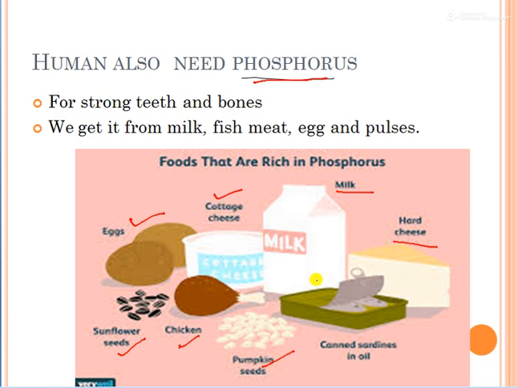From all these kinds of things we can get phosphorus, and we can add this phosphorus nutrition into our body. This phosphorus is very necessary for the growth of teeth and bones. If we do not take it, our teeth may not be strong, or they may get damaged. So for strong teeth you need phosphorus. So add this one. If you are not eating any of these, start eating so that your teeth and bones can be strong.